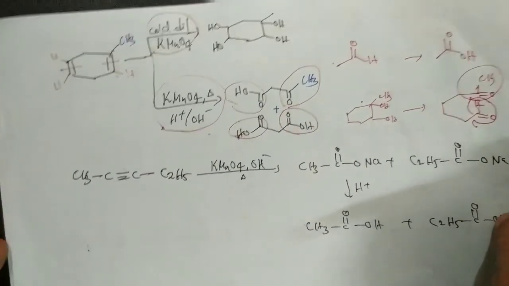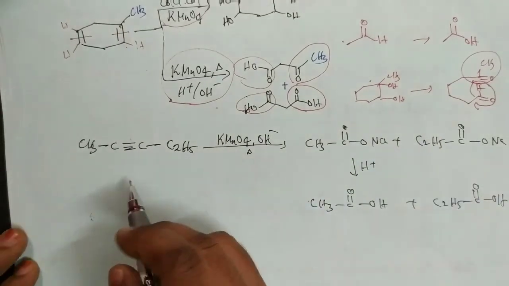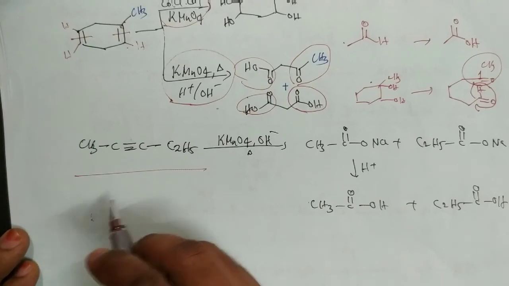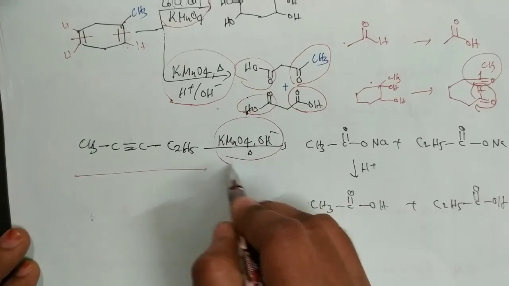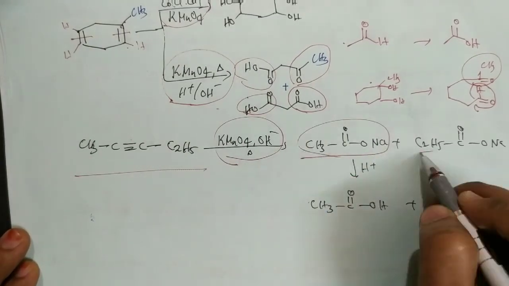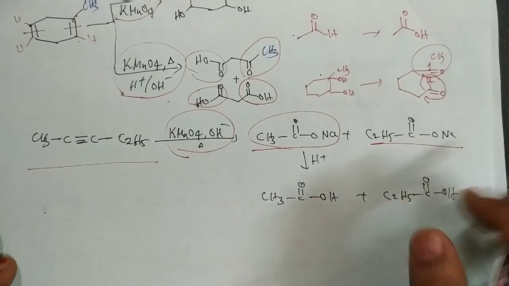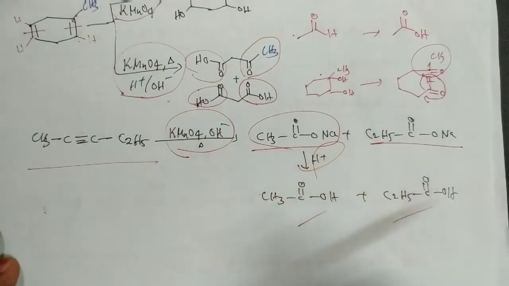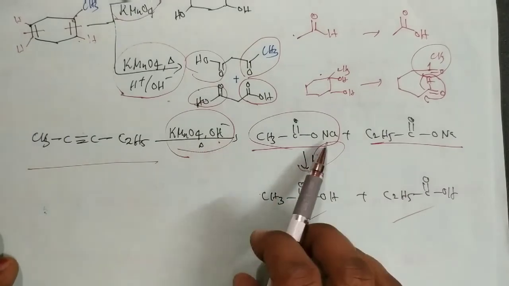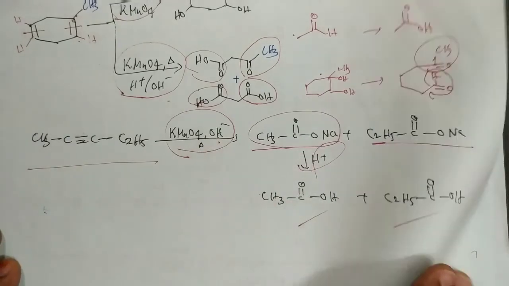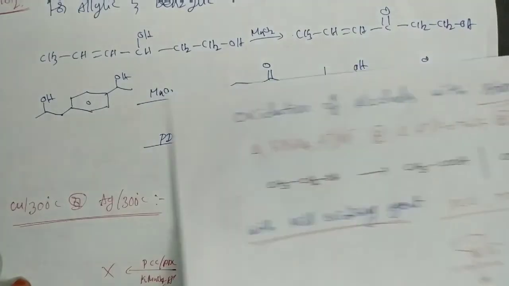Okay, so now next this is an alkyne. So if we treat it with alkaline KMnO4, we will get the sodium salts of the carboxylic acid. So this mixture on acid workup gives the carboxylic acids. Because of the alkaline medium we will get the sodium salts of the carboxylic acids.